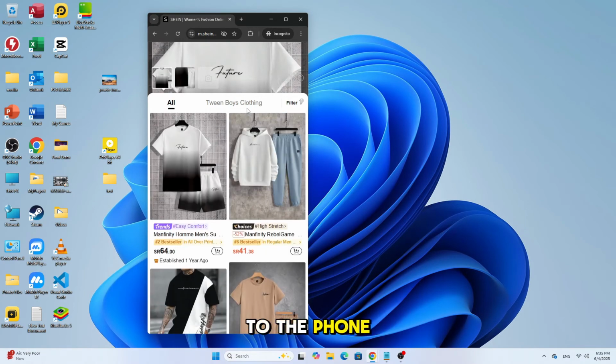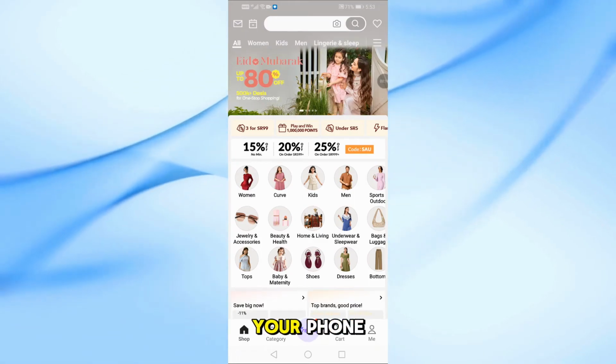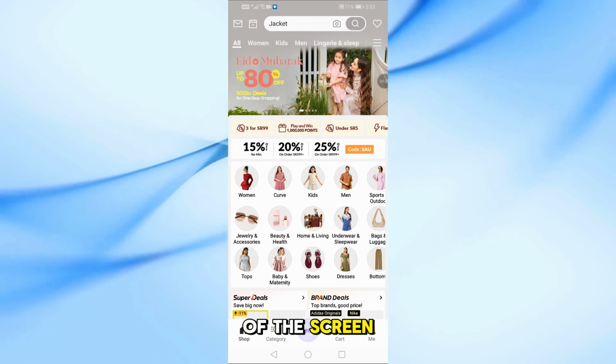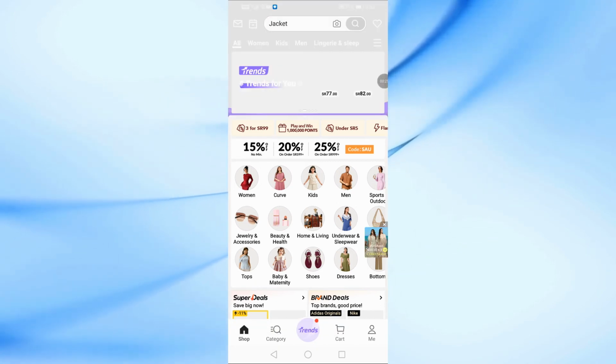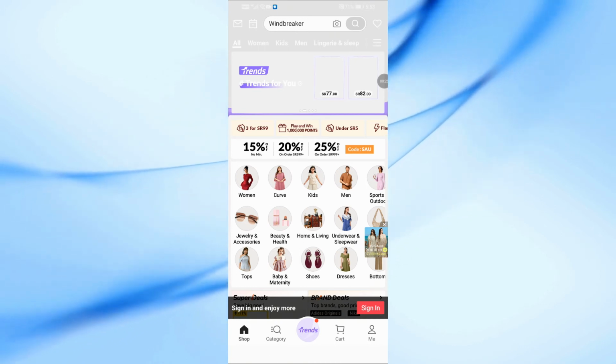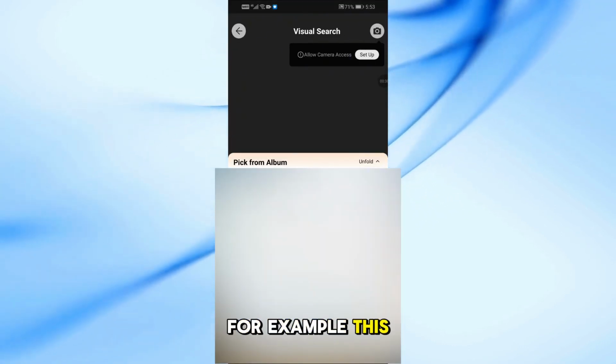Now let's move to the phone. This method is super easy. Just open the Shein app on your phone. At the top of the screen, tap the camera icon. Choose a photo from your phone's gallery, for example, this t-shirt image.